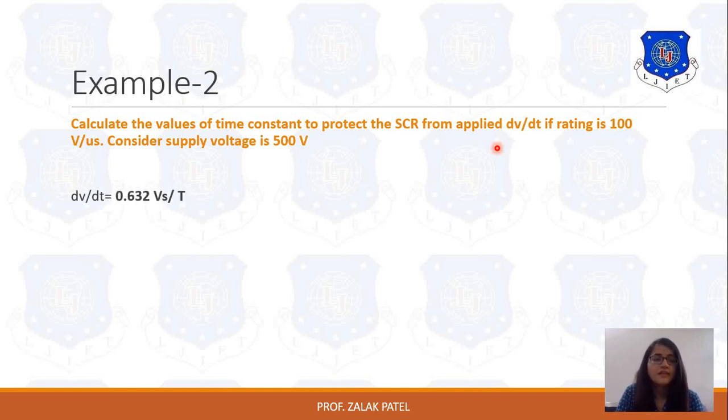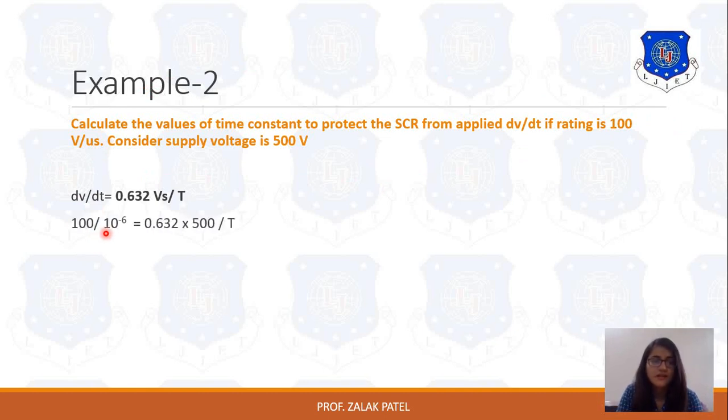For dV by dt, we know the equation: dV by dt is equal to 0.632 Vs upon T. Now we have to find out the value of this capital T. So we put all the values in the equation. dV by dt is given as 100 volt per microsecond. So we put 100 upon 10 raised to minus 6, because microsecond means 10 raised to minus 6.